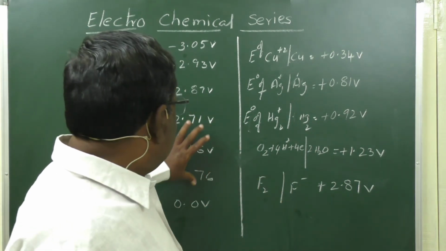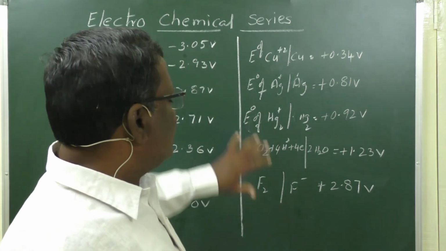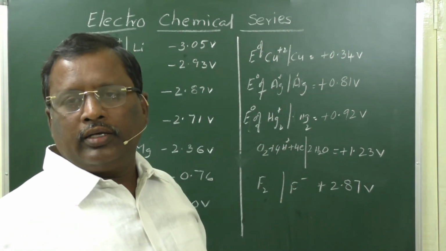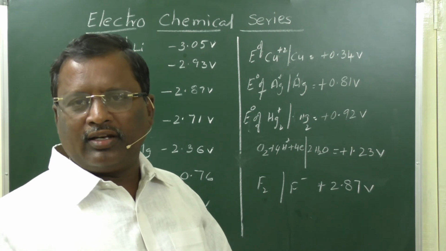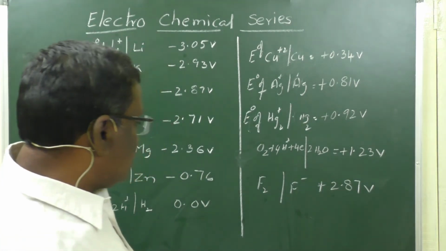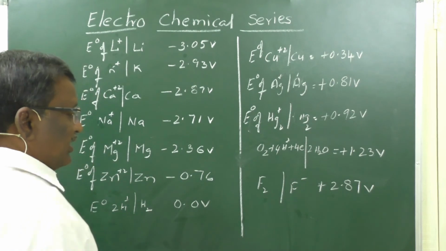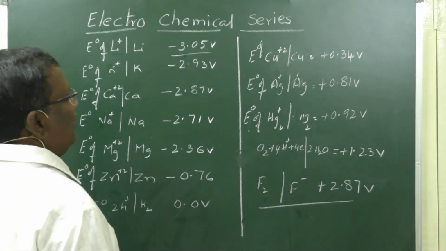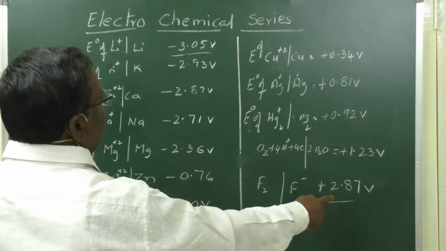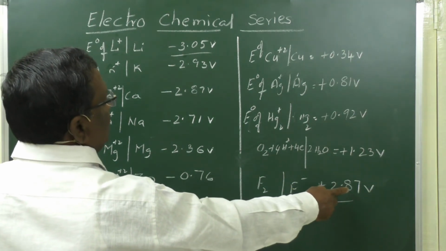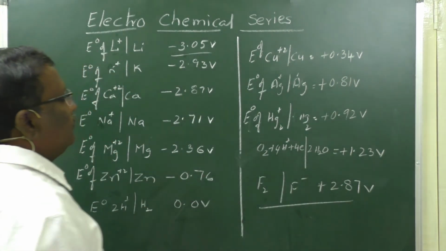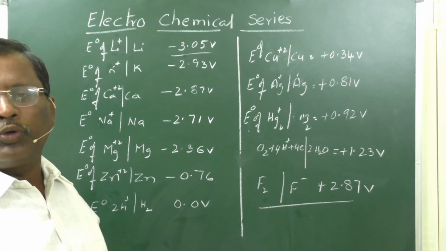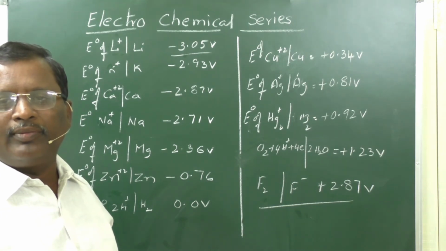If you make a galvanic cell, the potential difference will be the EMF of that galvanic cell. For example, imagine you construct a galvanic cell with fluorine and lithium. The EMF will be nearly 5.92 volts of current produced. The EMF of that galvanic cell will be like that.